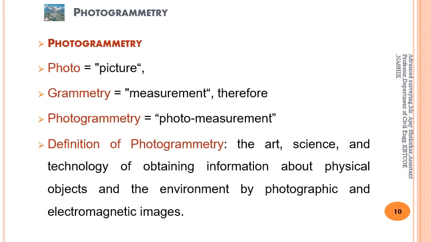Now today's discussion is especially on aerial photogrammetry, and then we start the aerial photogrammetry. Let us split the word photogrammetry into two parts. One is photo, another is grammetry. Photo stands for picture and grammetry stands for measurement. Therefore, photogrammetry is equal to photo measurement. Definition of photogrammetry: the art, science and technology of obtaining information about physical objects and the environment by photographic and electromagnetic images.